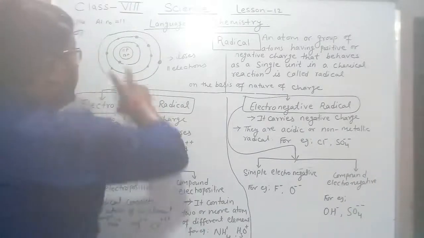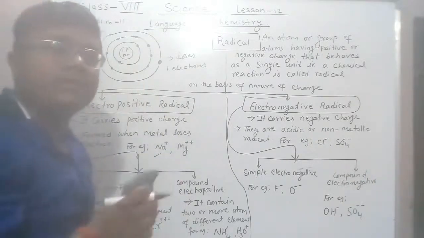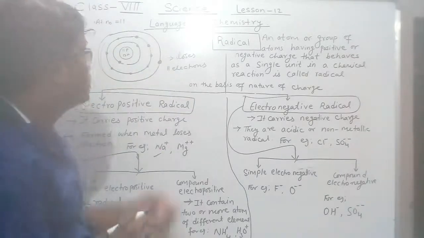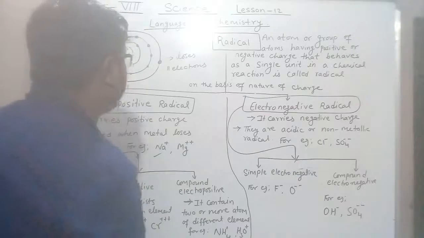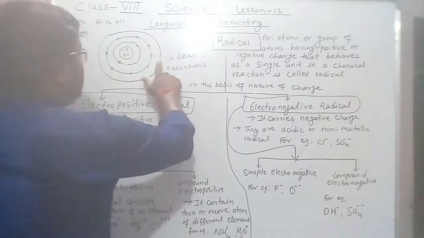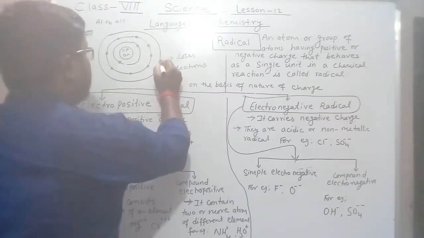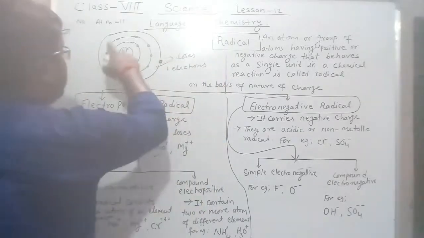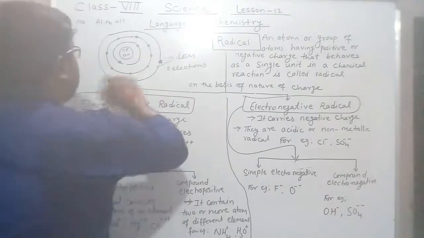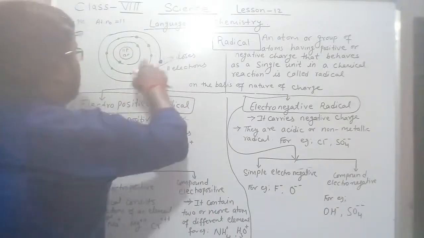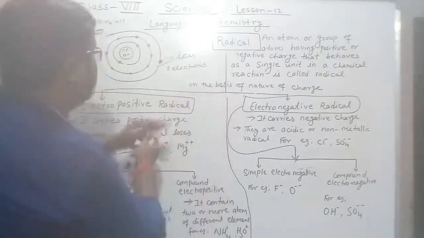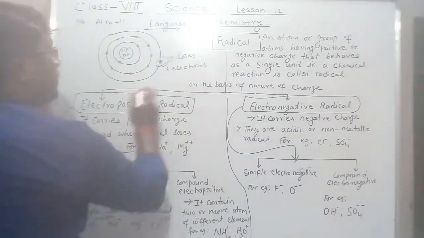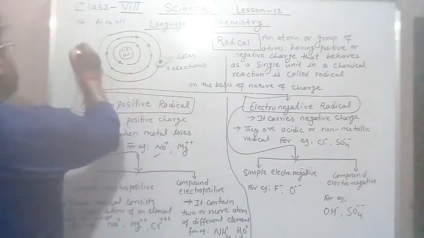So when it goes into a chemical reaction, sodium loses 1 electron. This electron is gone. How many electrons are remaining? Total 11 electrons were there, 1 is now gone, so now 10 electrons remain.